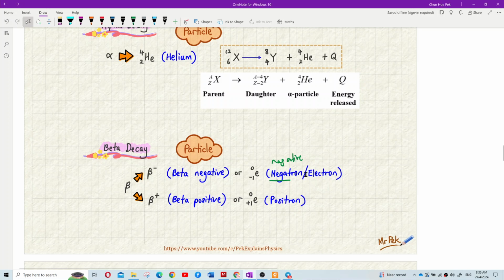So the electron is e with 0 and negative 1. Then we have beta positive. We call it positron. Positron because it is positively charged. Just now it's negatron because of negative charge. Positron because it's positively charged.